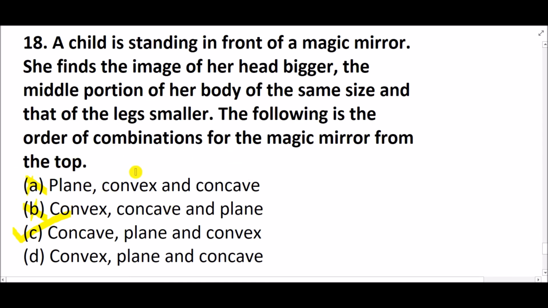Because just see, the legs are shown smaller. Convex mirror, I'm sorry, a convex mirror can show the image smaller. And the concave mirror is the only mirror which can show image size bigger than object size. Fine. So let's move to the next question.